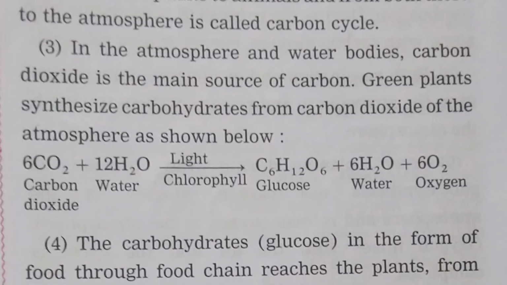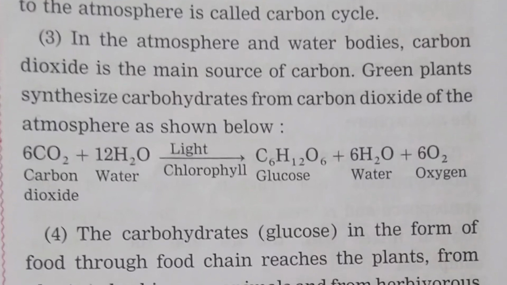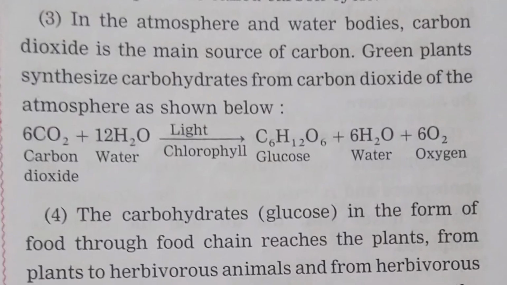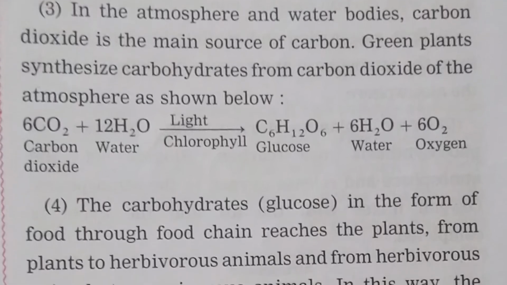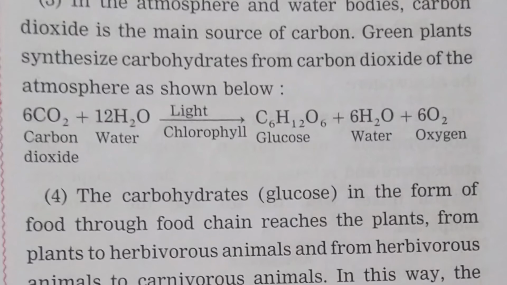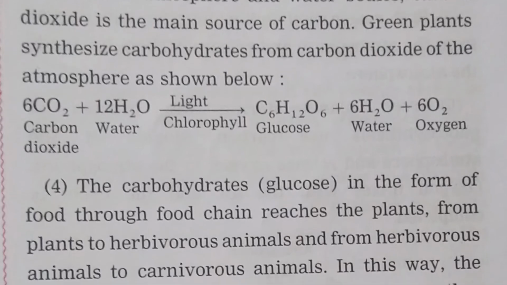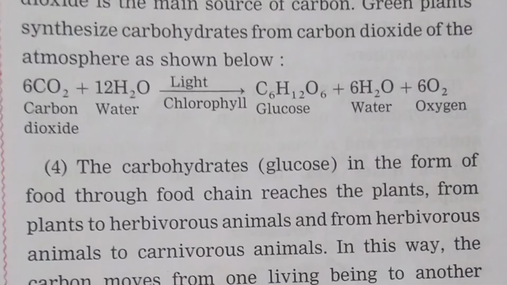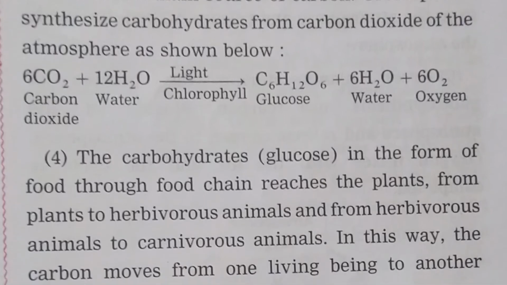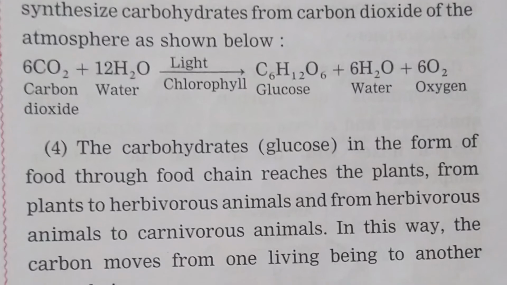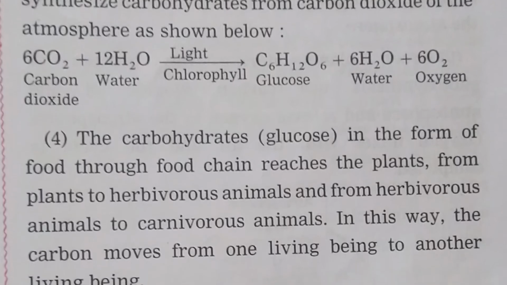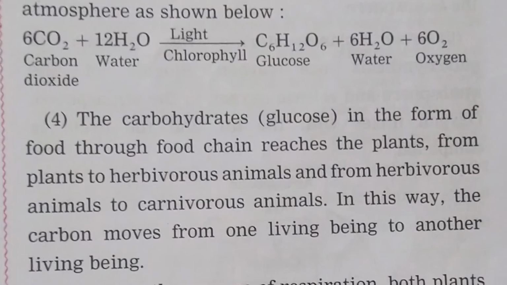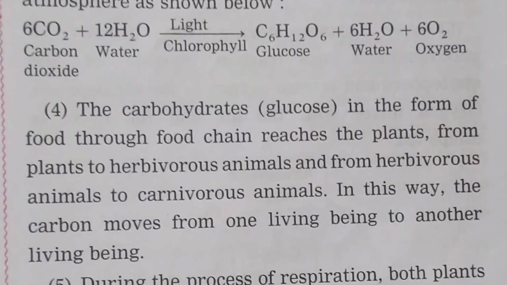In the atmosphere and water bodies, carbon dioxide is the main source of carbon. Green plants synthesize carbohydrates from carbon dioxide of the atmosphere as shown below. Carbon dioxide reacts with water to form glucose, water and oxygen.